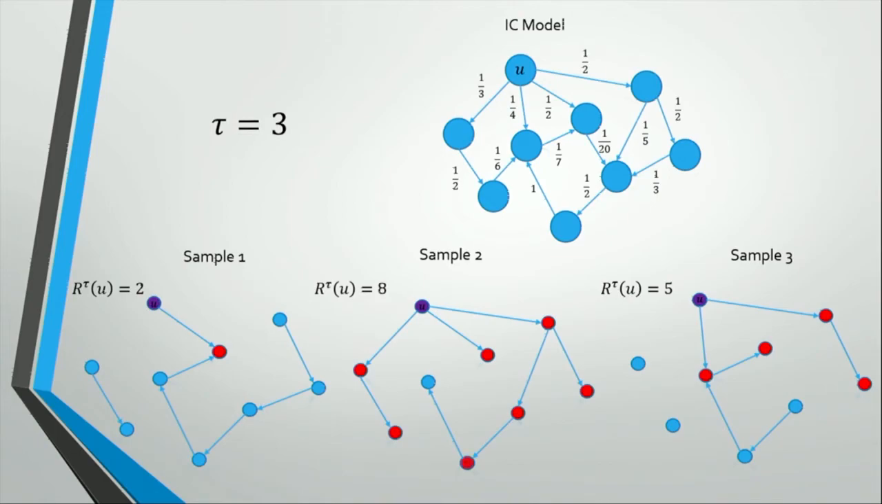And usually we will look at models that stop after a certain number of steps, and we measure the reachability or the influence, which we denote by R tau of the seed set, the number of nodes we reached in a sample after tau steps.